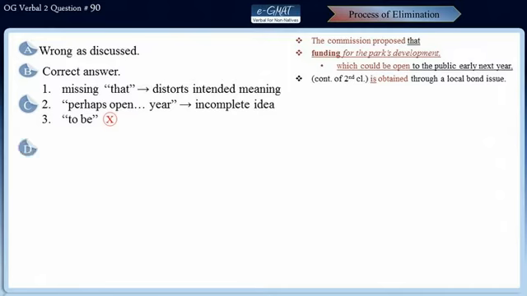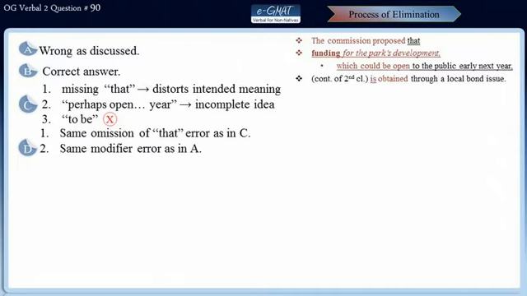Let's take a look at choice D now. Well, choice D is also not correct because firstly, it repeats the same omission of that error as in choice C. It also repeats the same modifier error as we saw in choice A, and again it repeats the same lack of verb error as we found out in choice C. So these three errors make choice D incorrect.